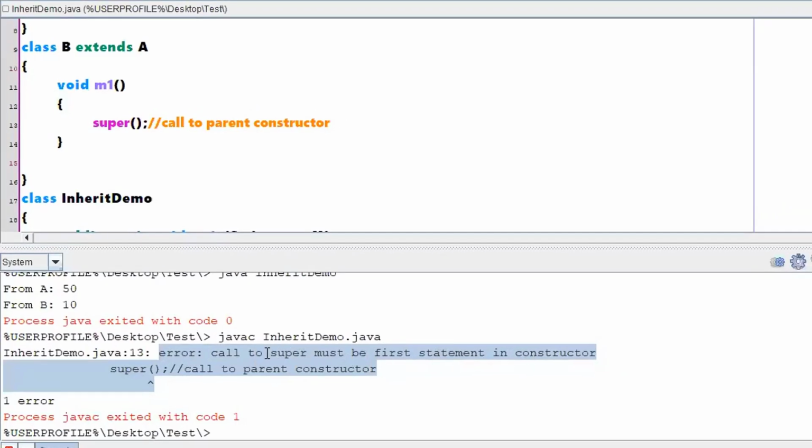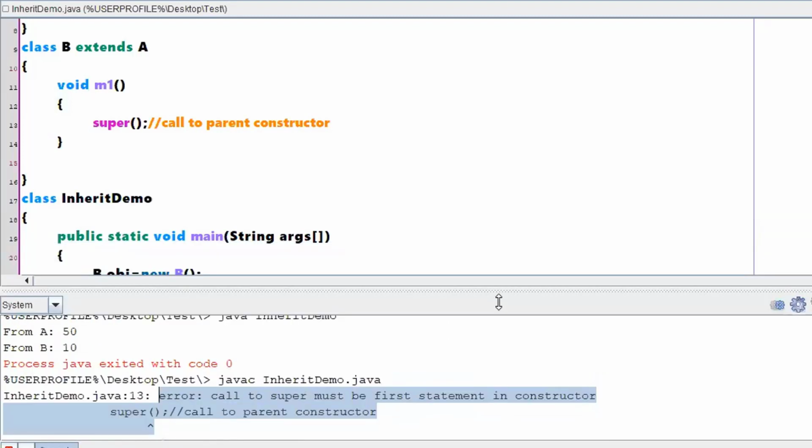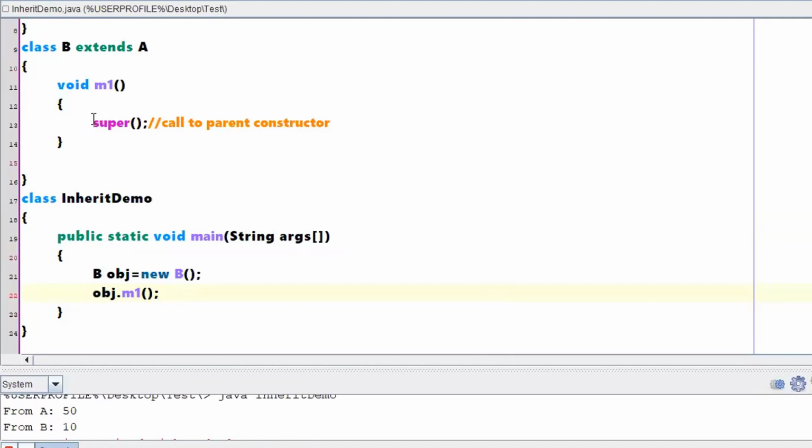So what is the error? Call to super must be the first statement in a constructor. Are we writing a super statement in a constructor? No, we are not. We are writing it in a method. So what is the conclusion now? You cannot write a super constructor call inside a method. That should be part of a constructor only.